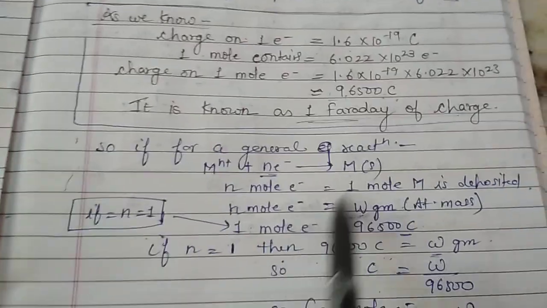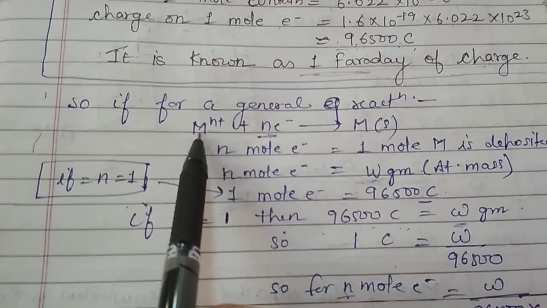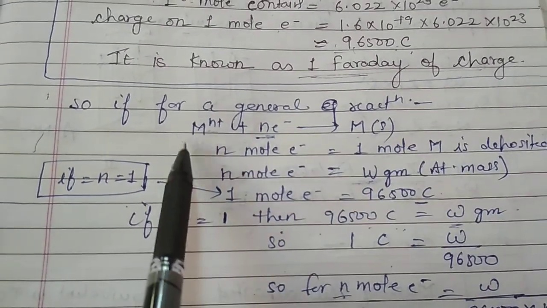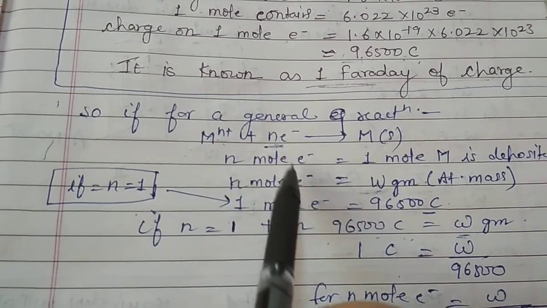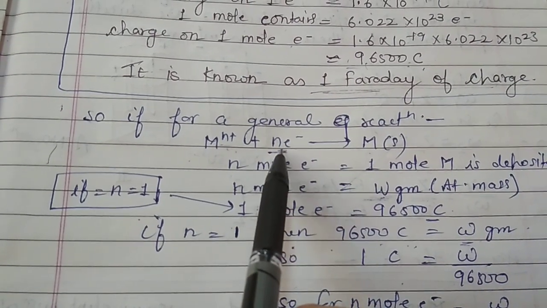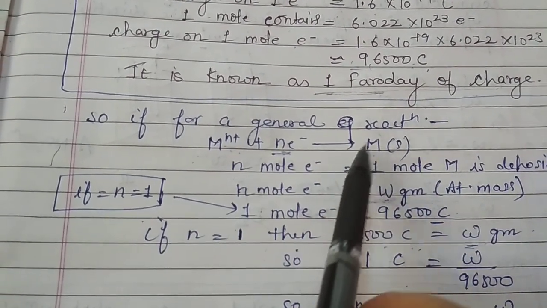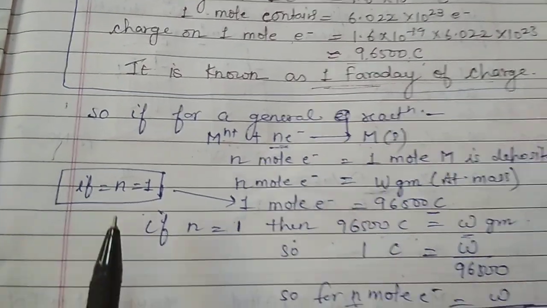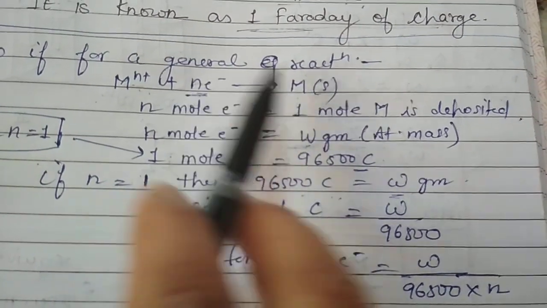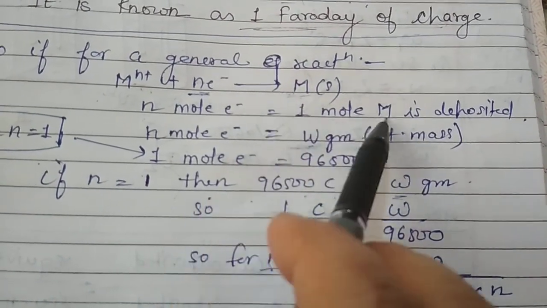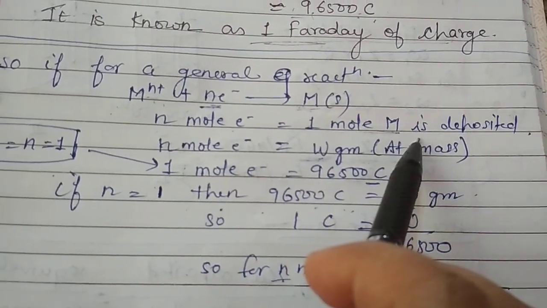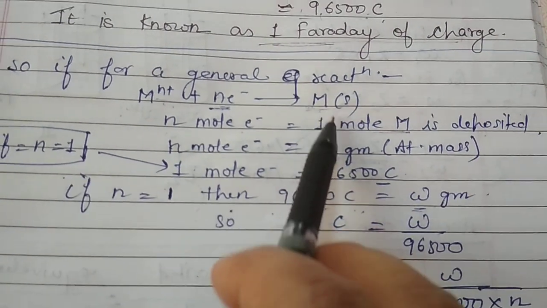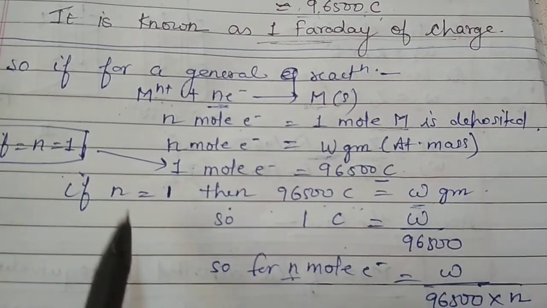So now generalize it with a general reaction. Suppose I have taken this reaction, with a particular metal ion having the charge as n. For this we have to take n electrons to deposit this particular metal. So with the reaction we are able to see that n mole of electron is needed to produce 1 mole of metal. Means with the help of n mole of electron, 1 mole of metal would be deposited. So I have written 1 mole of M is deposited.